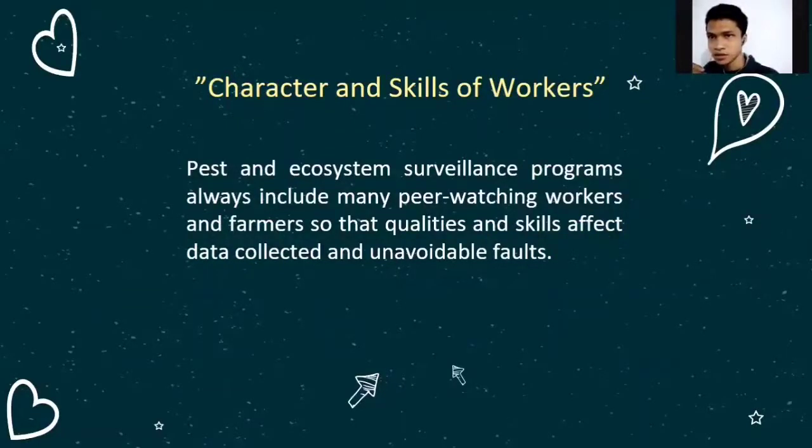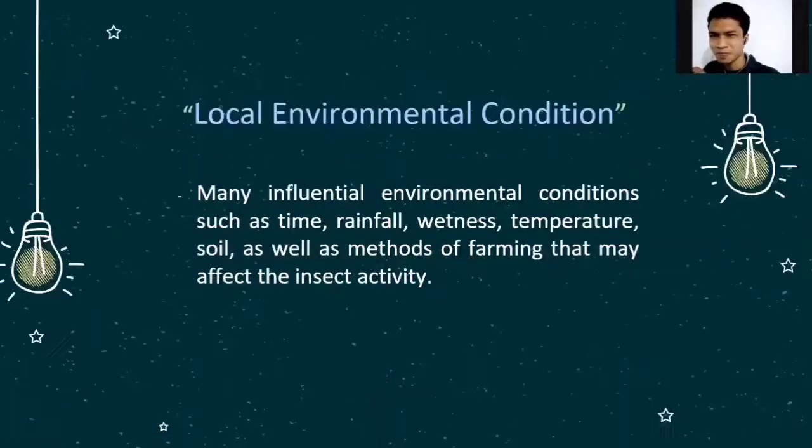Character and skills of workers. Pest and ecosystem surveillance programs always include many pest watching workers and farmers, so that their qualities and skills affect data collected and cause unavoidable faults. Local environmental conditions. Many influential environmental conditions such as time, rainfall, wetness, temperature, soil, as well as method of farming may affect the insect activity.